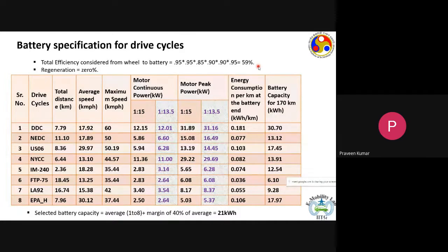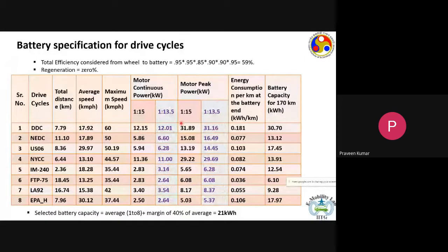If we look at each of the drive cycles, for example the Delhi drive cycle, the total distance represented by it is 7.8 kilometers. The average speed is around 18 kilometers per hour. The maximum speed is 60 kilometers per hour. With a total gear ratio of 1:15, we have a motor with a continuous or rated power of 12 kilowatt.